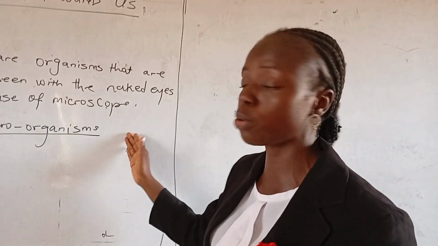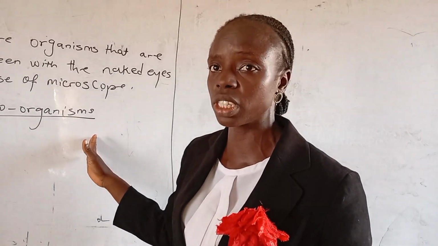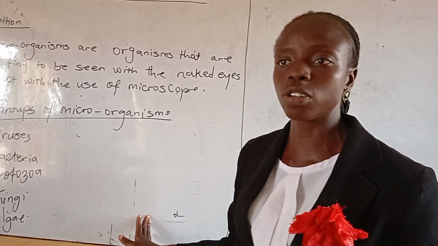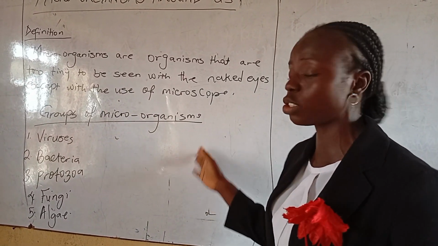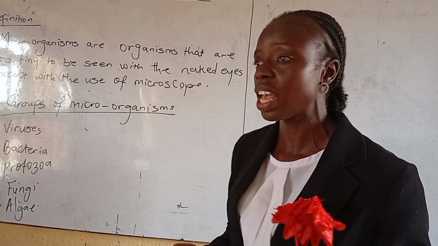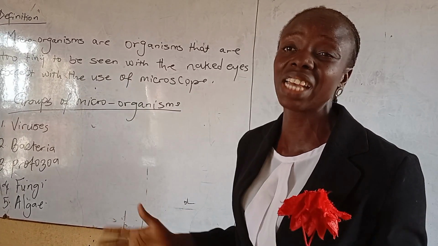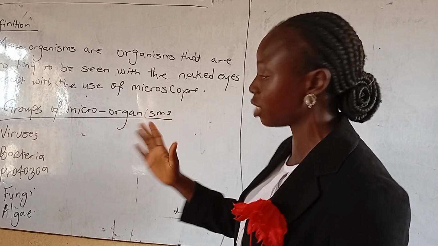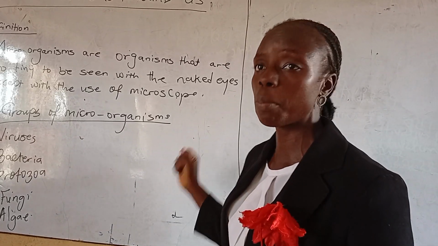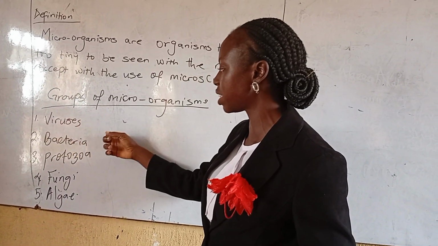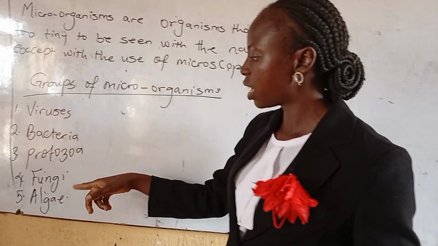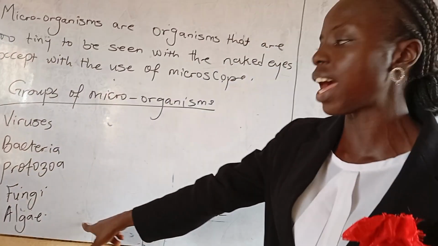There are five major groups of microorganisms. Out of these 5 major groups, we have the ones that are beneficial, we have the ones that are pathogenic, that is, they cause diseases, and we have the ones that are harmless, they are just there, and those are regarded as non-pathogenic. So these 5 groups include the viruses, the bacteria, the protozoa, the fungi, and the algae.